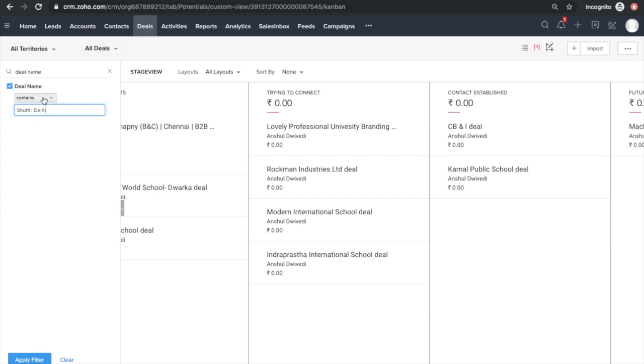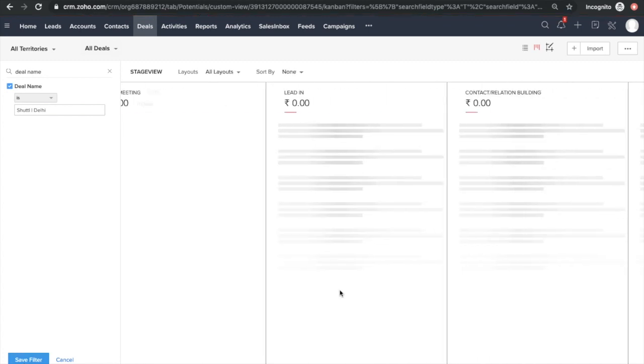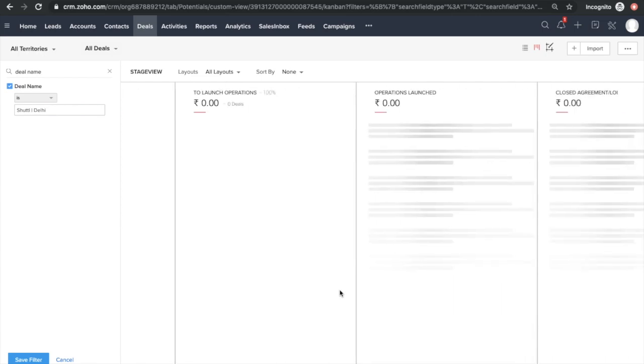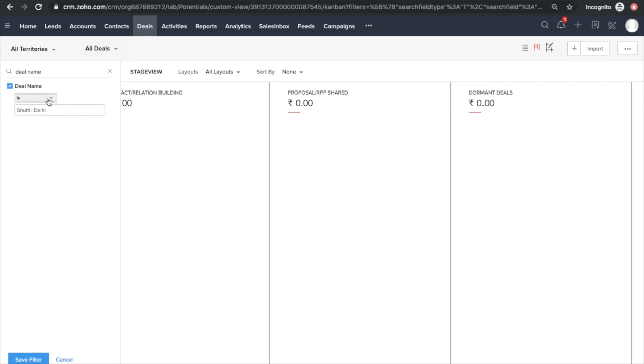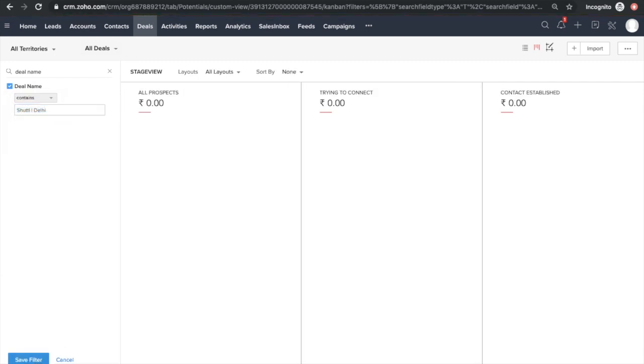So now I'll show you. I'll click on is. I've hit the apply filter. I will not see anything, right? These are my different stages. Now I'll put contains. I'll hit on apply filter.